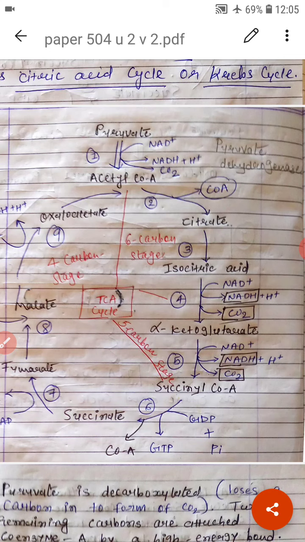Now decarboxylation 1. Oxalosuccinate undergoes decarboxylation to form alpha ketoglutarate. One CO2 is removed, and the reaction is catalyzed by decarboxylase or isocitrate dehydrogenase. Now dehydrogenation 2 and decarboxylation 2. Alpha ketoglutarate undergoes decarboxylation and dehydrogenation and joins with coenzyme A to form succinyl-CoA. This reaction is catalyzed by the alpha ketoglutarate dehydrogenase complex.